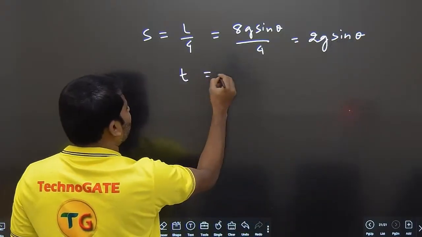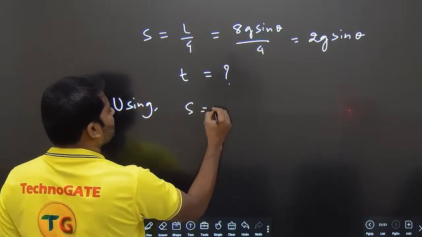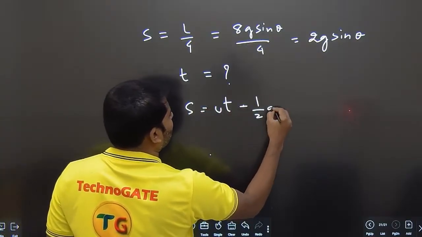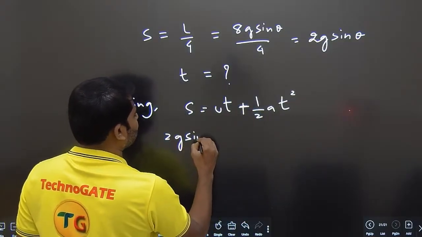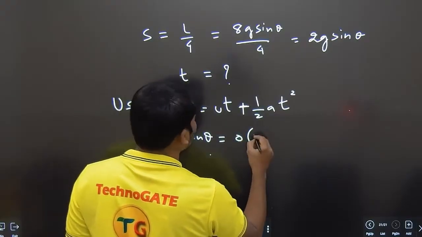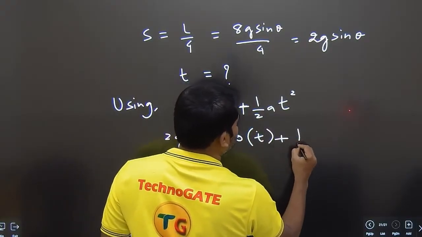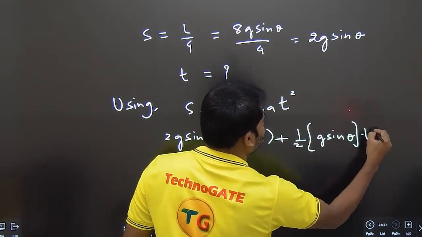So let us get the value of time taken. Using the equation again, s is equal to ut plus half a t square. s is equal to 2g sin theta, u is equal to 0, time we don't know, plus half, a is equal to g sin theta, time is t square.